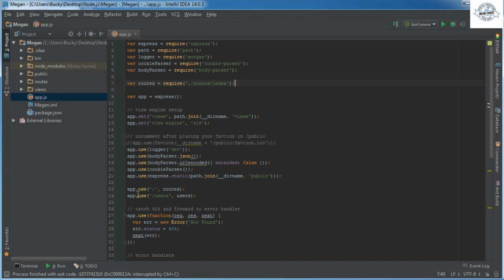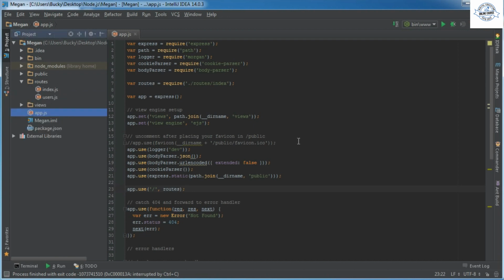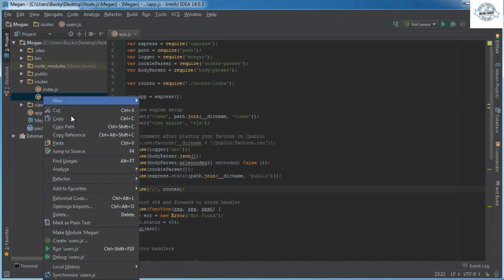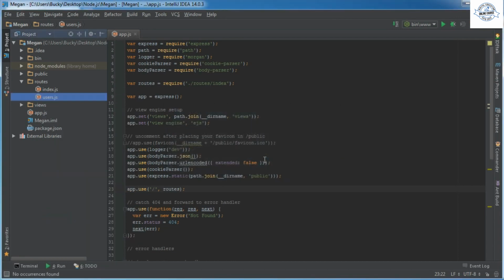In line 24, which would have been 26, delete the line for the users, because we're going to be deleting that file, and we of course can't use that middleware if it doesn't exist. So delete those 3 lines of code, and also this users route. Right click it and delete it.